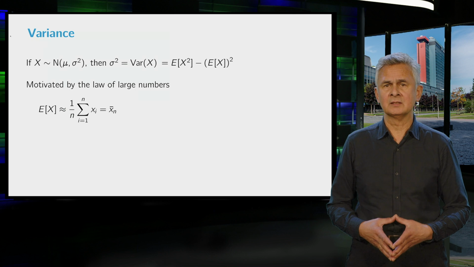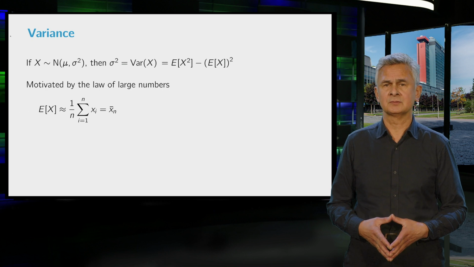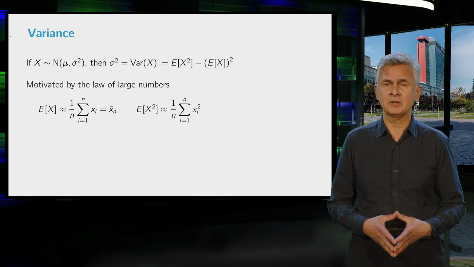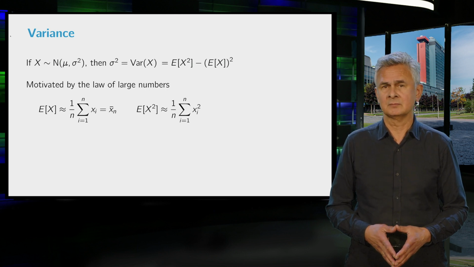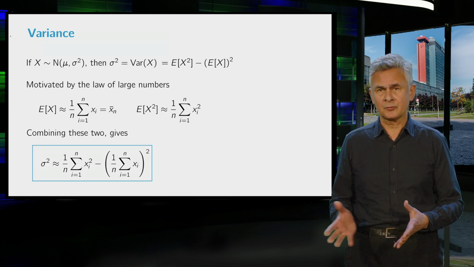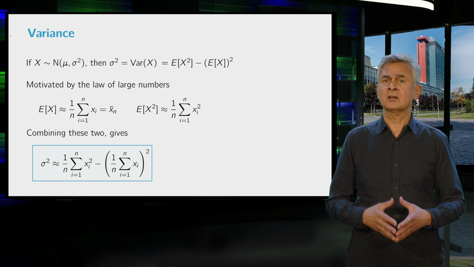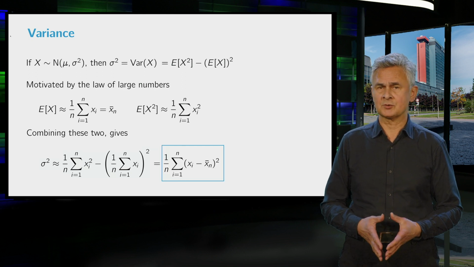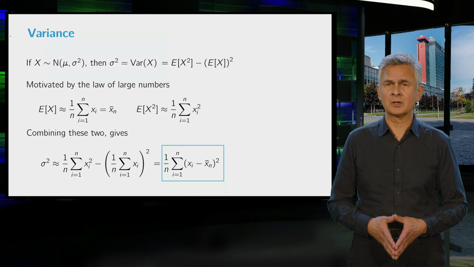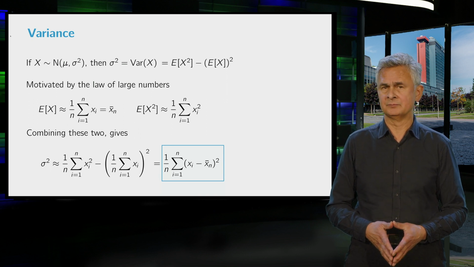Now we have already seen that the sample average x bar is close to the expectation of x. And for the same reason, the average of the squared observations will be close to the expectation of x squared. Combining these two means that sigma squared must be close to the following expression. Now you may check as an exercise that this expression can also be written as the following summation. On the right-hand side, you will almost recognize the formula of the sample variance, although here we divide by n instead of n minus 1.